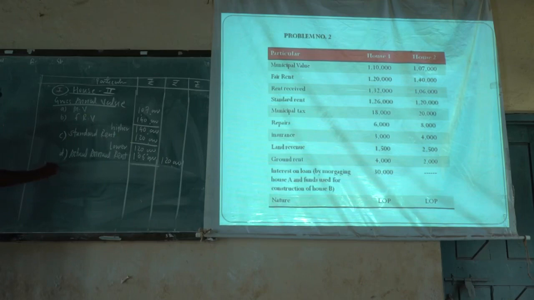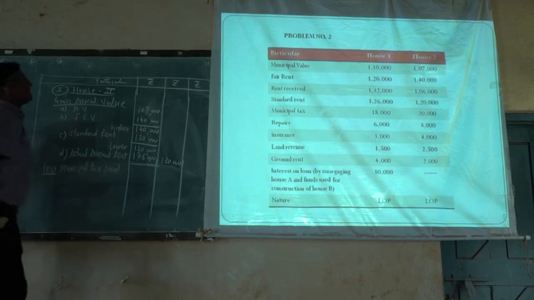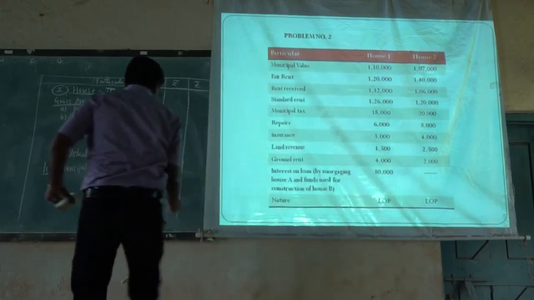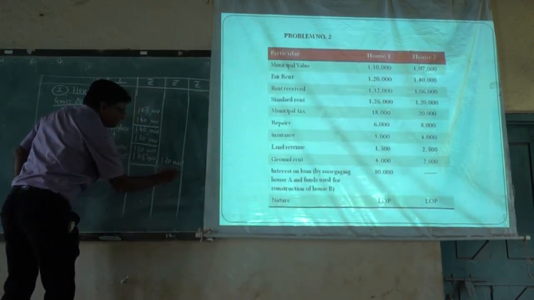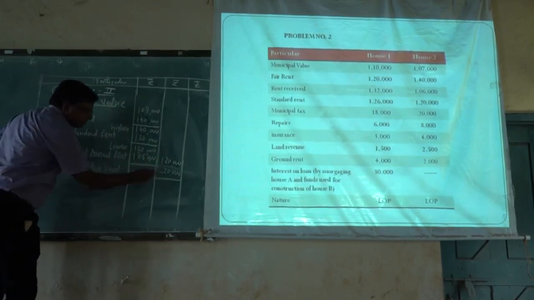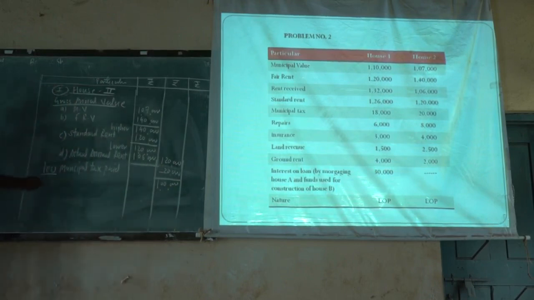From this gross annual value, we have to deduct municipal taxes paid. For the second house, the municipal tax paid is rupees 20,000. That municipal tax paid will be deducted from here. Gross annual value is 1,20,000 less municipal tax paid rupees 20,000. That balance, 1 lakh, is called the net annual value.